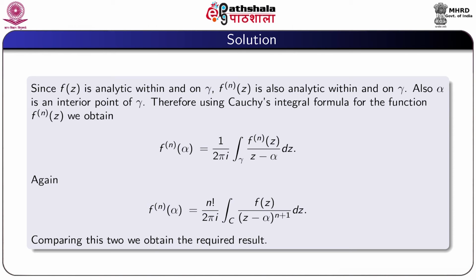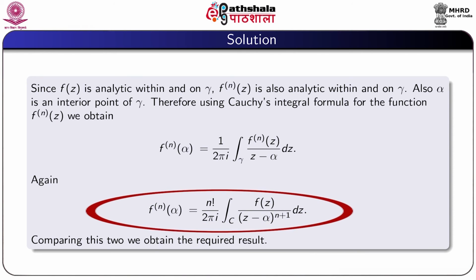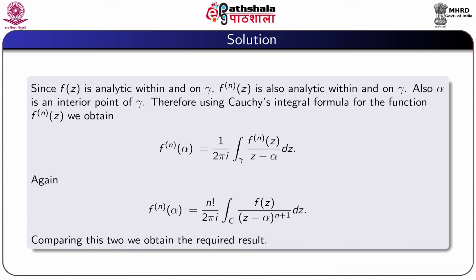Again, the nth derivative of f at α is equal to factorial n by 2πi integral over C of f(z) by (z minus α)^(n+1) dz. So comparing these two results, we obtain the required result.